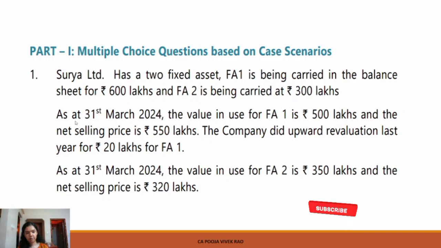As at 31st March 2024, the value in use for FA1 is rupees 500 lakhs and the net selling price is rupees 550 lakhs. The company did upward revaluation last year for rupees 20 lakhs for FA1. As at 31st March 2024, the value in use for FA2 is rupees 350 lakhs and the net selling price is rupees 320 lakhs.